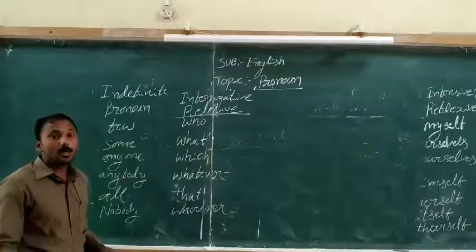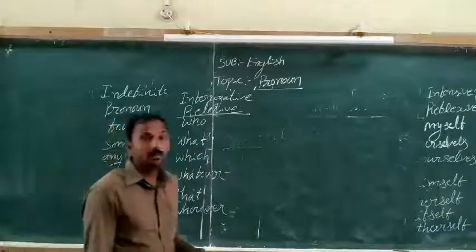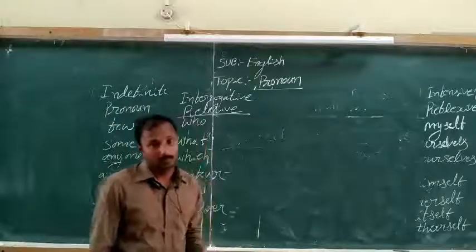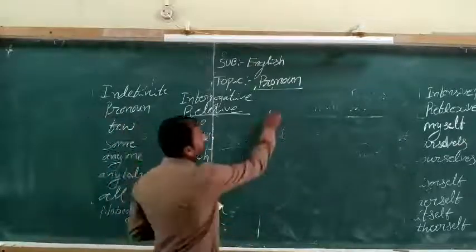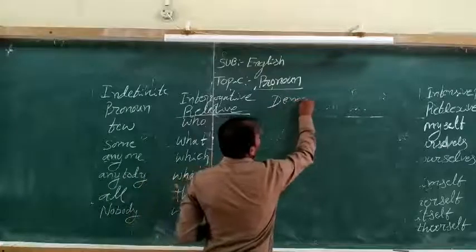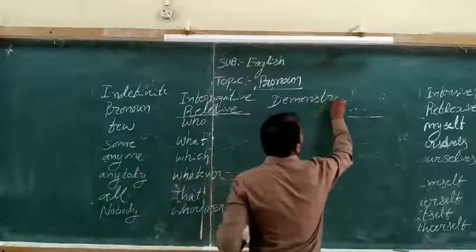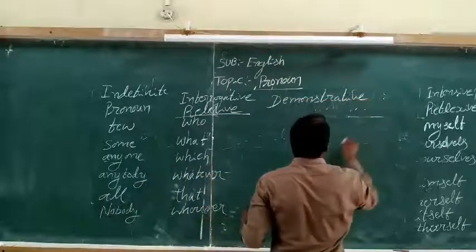Then come to the last kind of pronoun, the demonstrative pronoun.